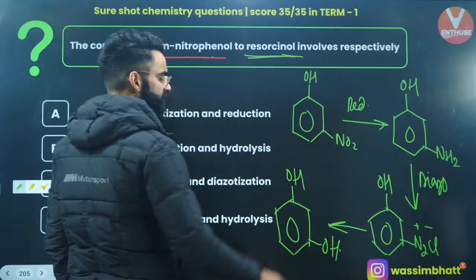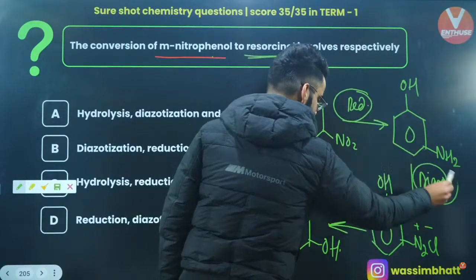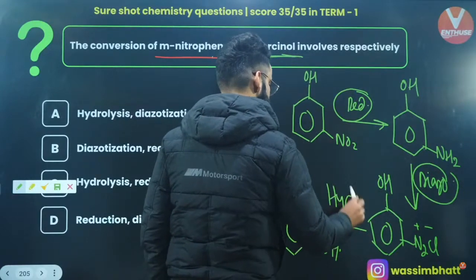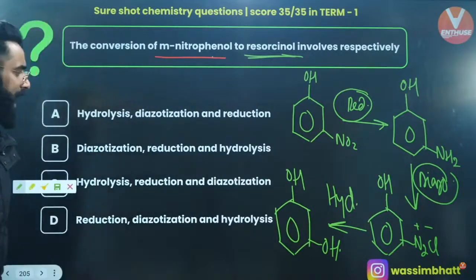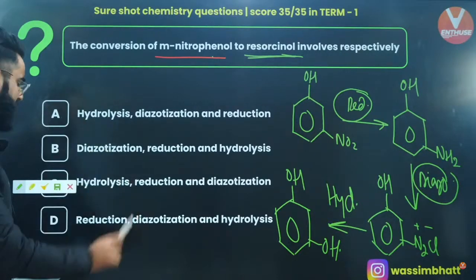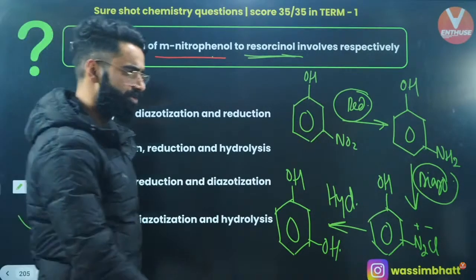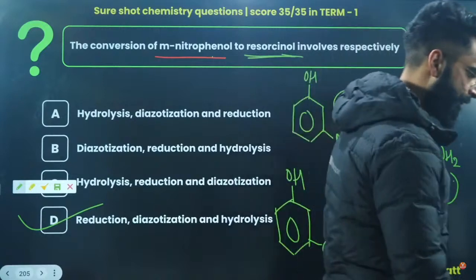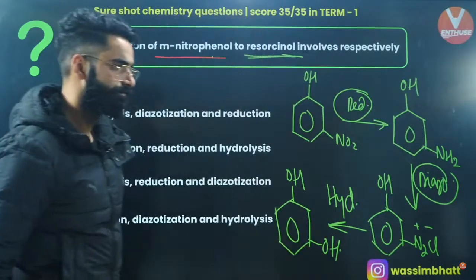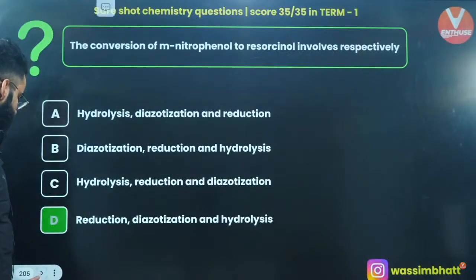So these are the 3 steps. First was reduction, second is diazotization, third is simple hydrolysis. Right? So check it out. Reduction, diazotization, hydrolysis. Yes? Perfect? Right? So option D is the one.